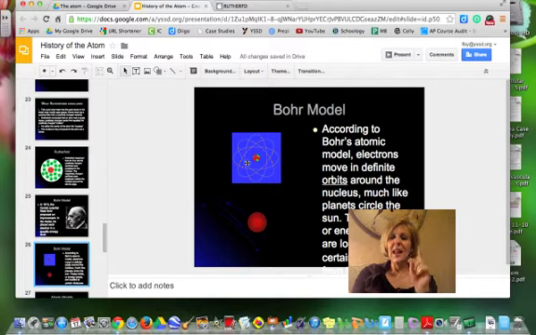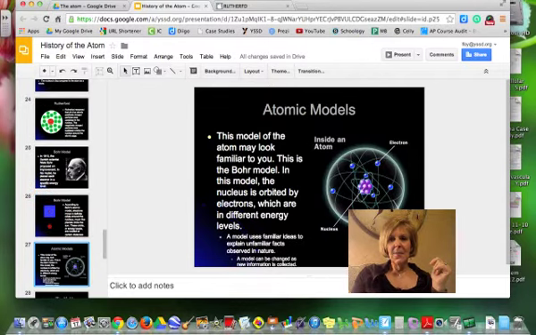But Bohr's idea is that these electrons went around in very specific energy levels, kind of like an orbit, like planets orbiting the sun. And this is called the Bohr Model. Some of what the Bohr Model says we know to be correct today, but some of it is not correct. This atomic model probably looks familiar to you, where you have a small nucleus and these electrons buzzing around like an orbit. We know from the advancement of our atomic model that this is partially correct.